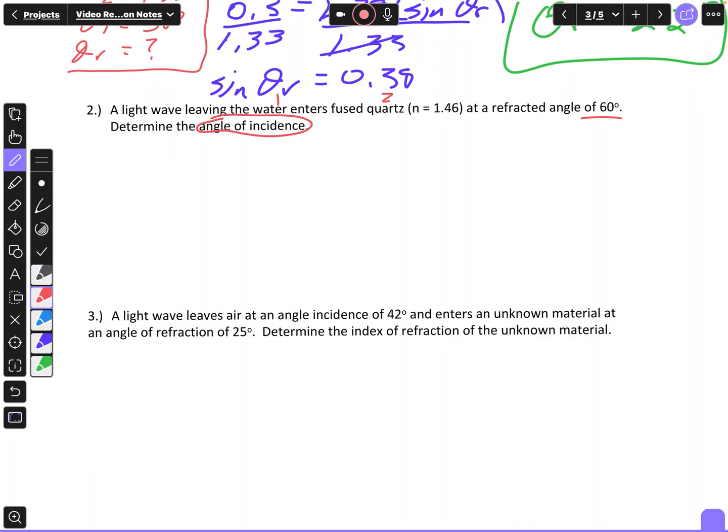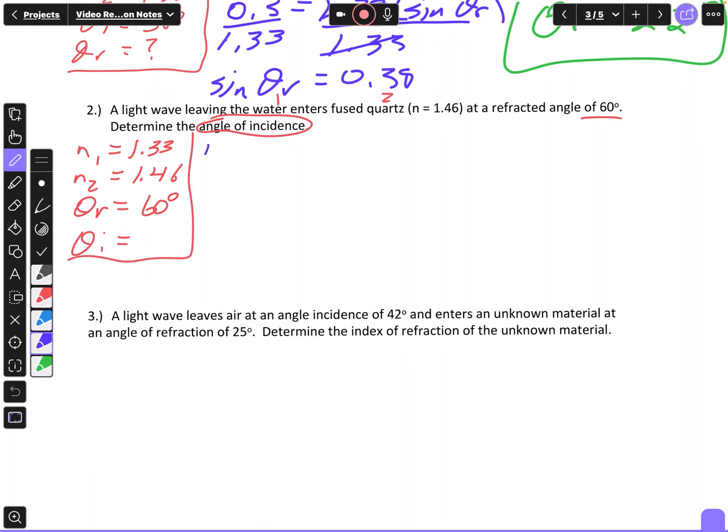So to write down my givens, it's leaving water. I need to know the N1 value. That's going to be my N1 for water, and that was in the last example. It told me it was 1.33. N2 is going to be 1.46 for quartz. It's higher because this light is going to slow down. It's more dense. And it tells me that my angle of refraction, my theta R, is equal to 60 degrees. And determine the angle of incidence. I'm looking for theta I.